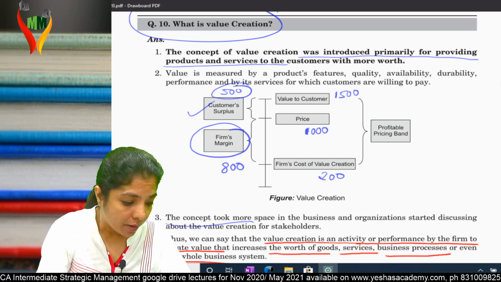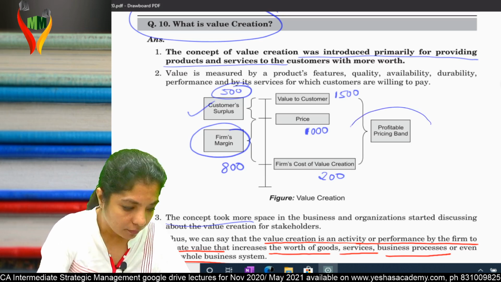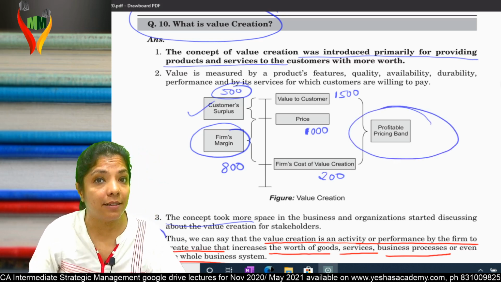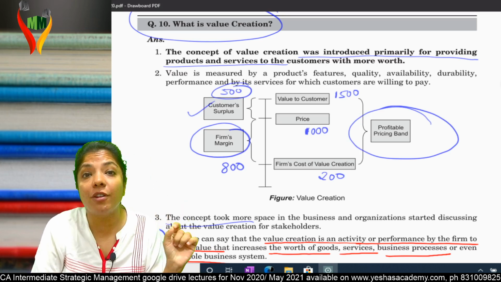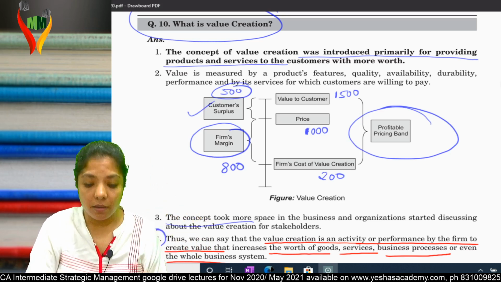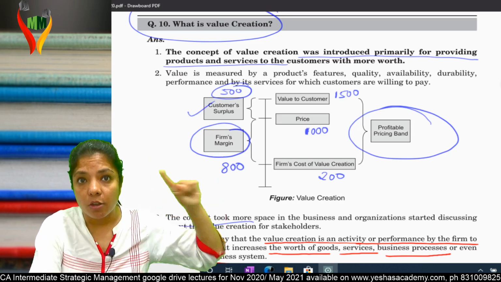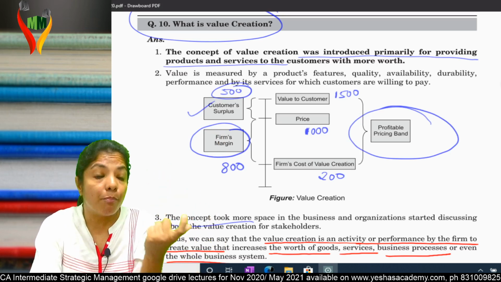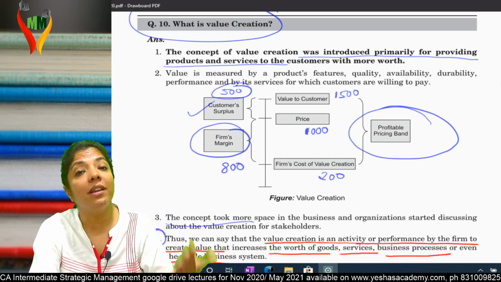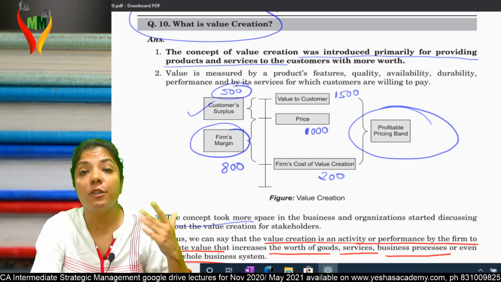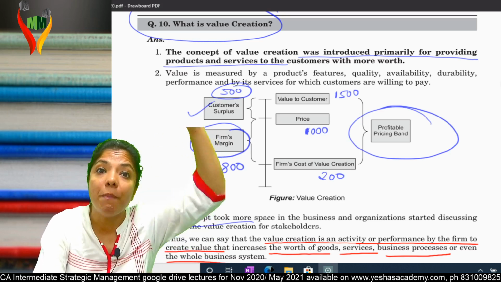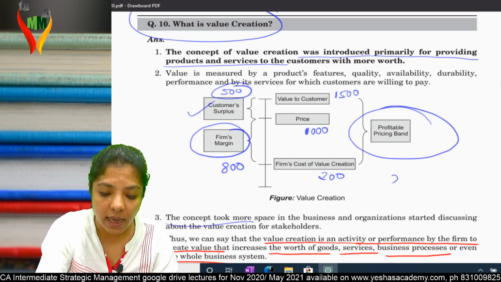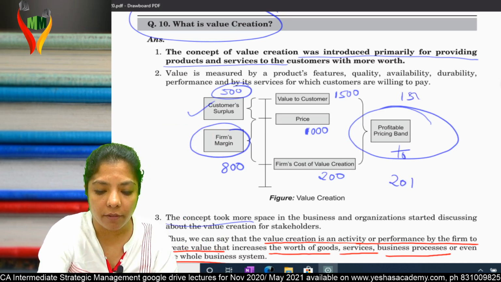And now tell me, what do you mean by profitable pricing band? See, what is profitable? As of now, what is the cost? 200. So if he keeps the price at 201 rupees, his profit is 1 rupee. If he keeps 300, the profit is 100 rupees. If he keeps 400, the profit is 200 rupees. The profitable pricing band means how much pricing he can keep. He can keep the pricing somewhere from 201 to 1500.